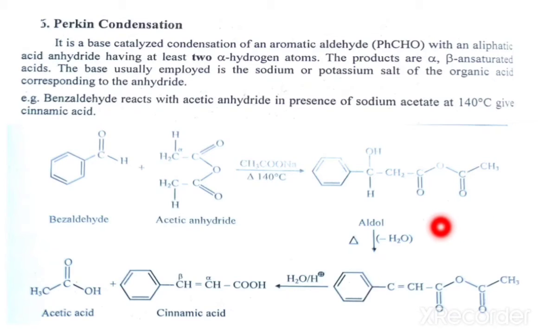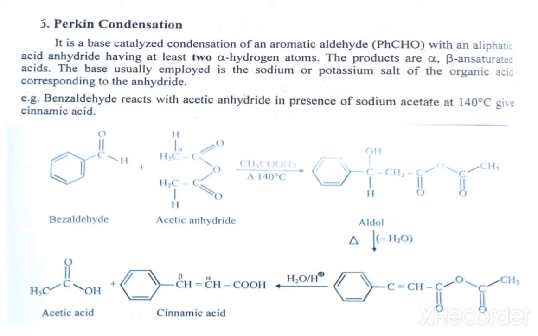Now in the next step, minus H2O, this bond goes, and we get the double bond.